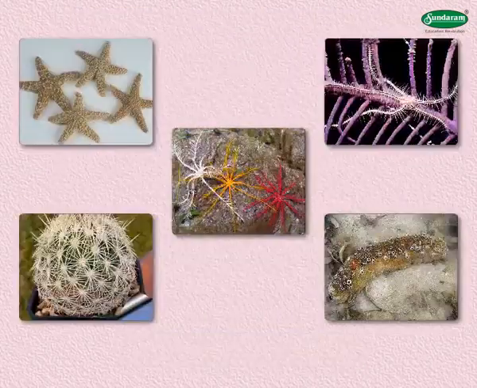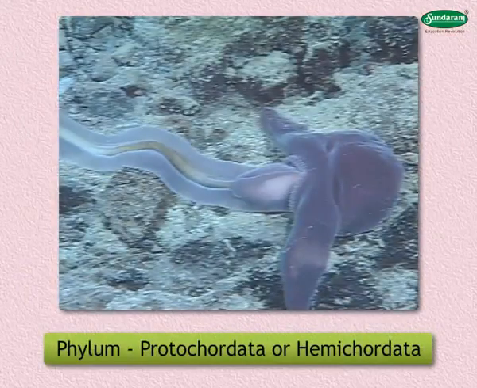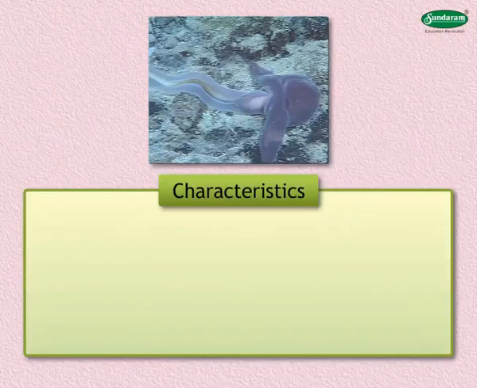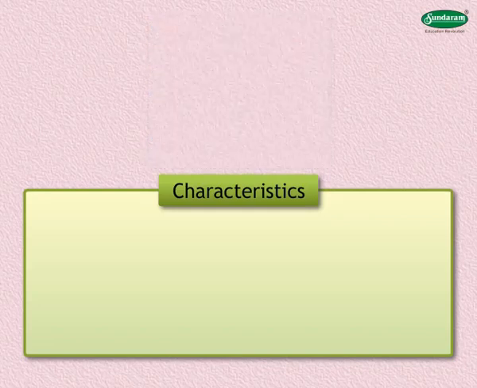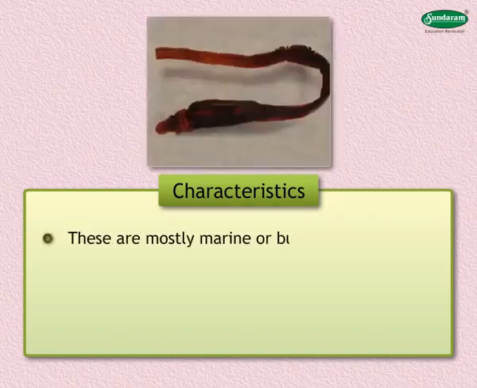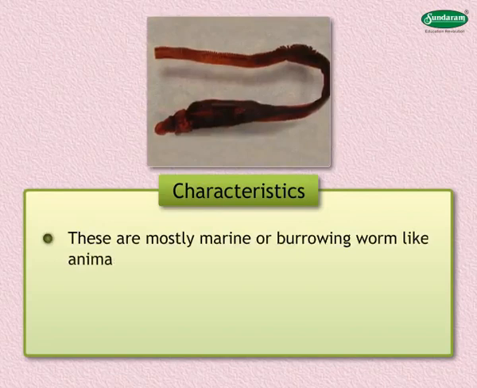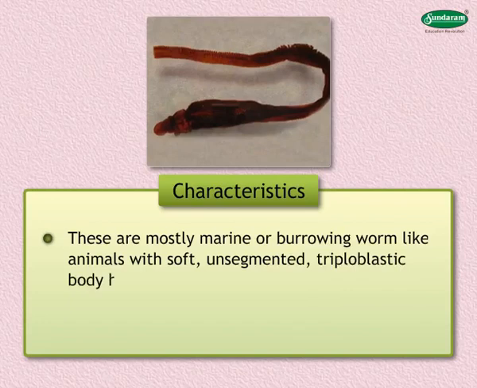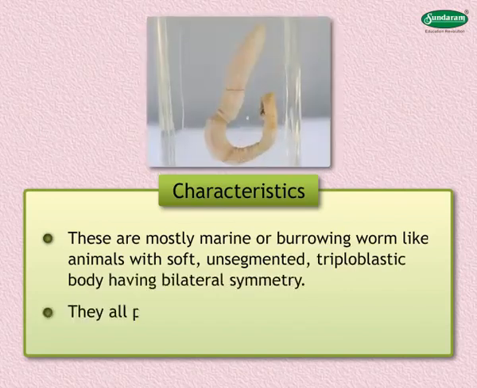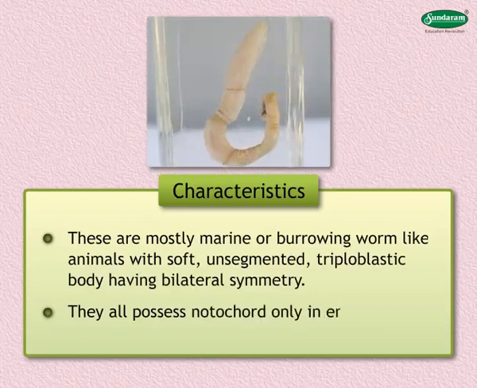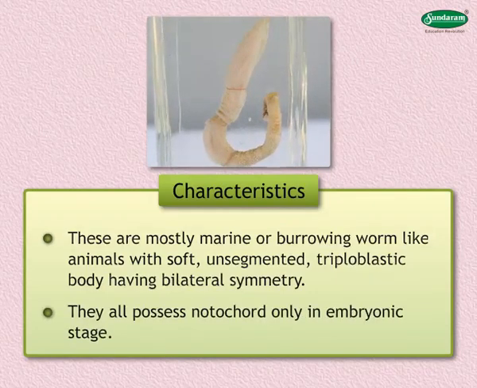or feather star. Phylum Protochordata or Hemichordata. Following are the characteristics of animals belonging to phylum Protochordata or Hemichordata. 1. These are mostly marine or burrowing worm-like animals with soft, unsegmented triploblastic body having bilateral symmetry. 2. They all possess notochord only in embryonic stage.